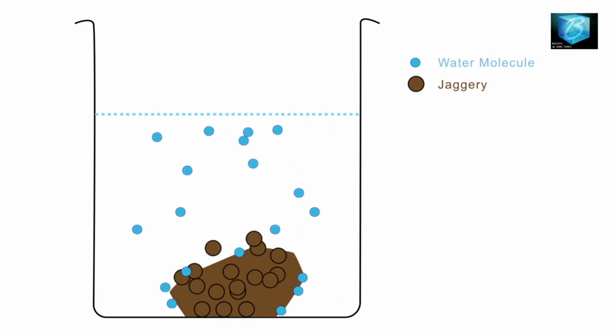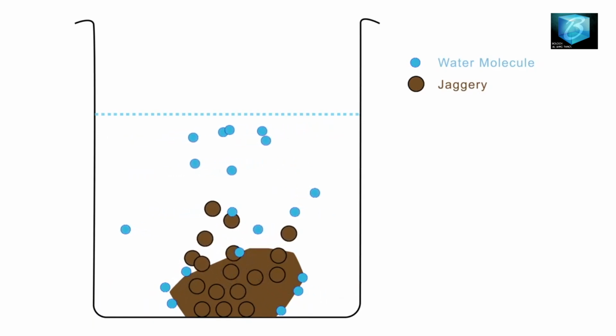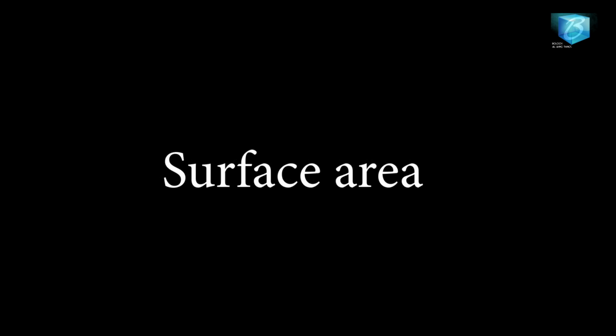This results from the packaging of the molecules. Remember that the molecules of solid are tightly held together. Liquid, they are moderately held together, while that of gaseous materials are loosely packed so they can move freely. And that is why state of matter is another key factor that dictates whether diffusion will occur faster or not. Lastly, I'm going to be talking about the surface area of the molecules. If the surface area of the molecule is small, the rate of diffusion will be small. If the surface area is big, the rate of diffusion will be faster.